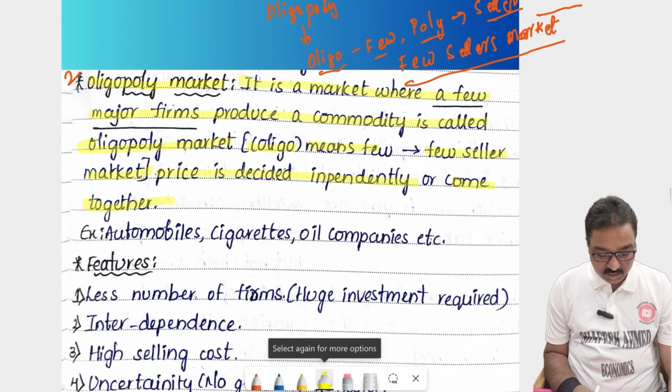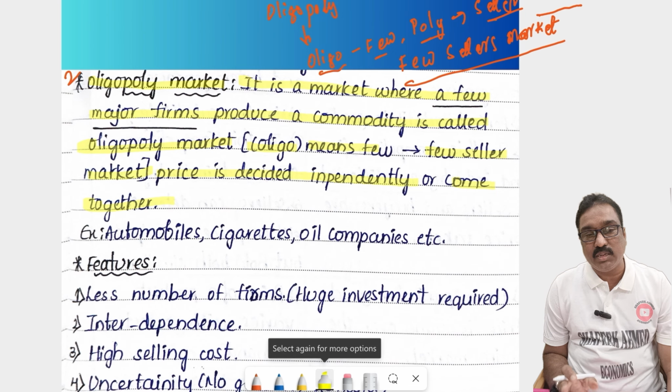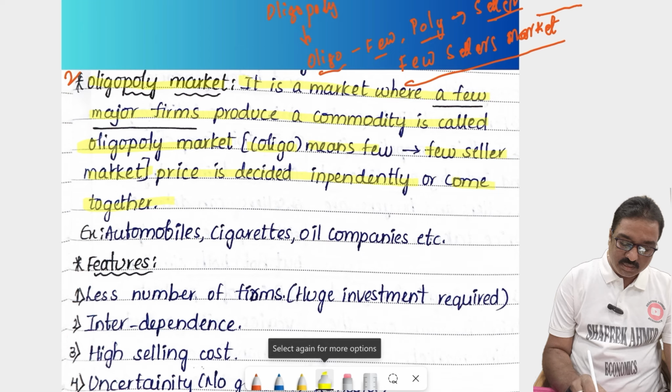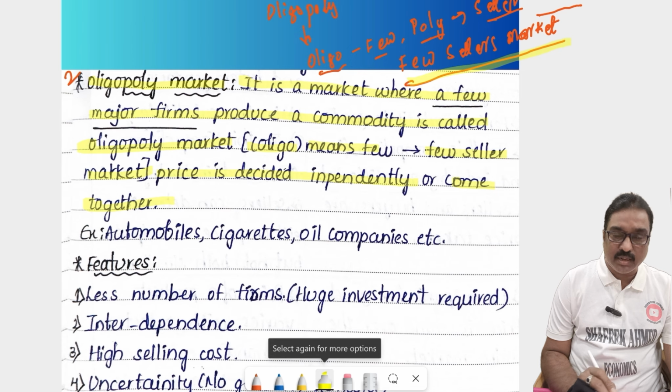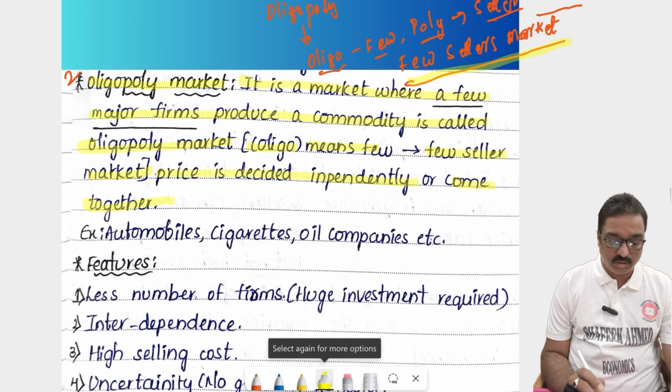Sir, what is called the oligopoly market? These markets are highly expensive. Huge investment is required. That's why only a few sellers, a few persons, produce those goods, because they require highly, some thousands of crores of rupees, to produce that production. That's why there are few sellers in the market, which is called the oligopoly market.